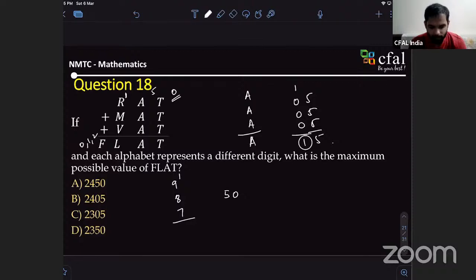Since we know that T is equal to 0, we can cancel out 0 from F. So F is only 1 or 2, not 0. F certainly cannot be 0. It can be 1 or 2, cannot be 0. You didn't complete, Shashmit. What if it's 9, 8, and 7?